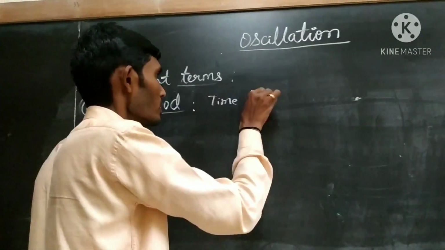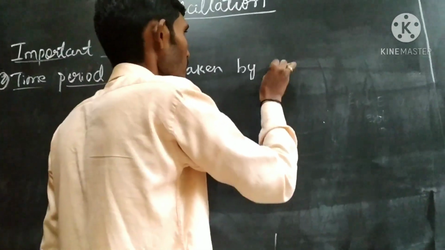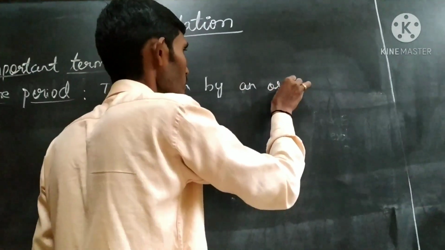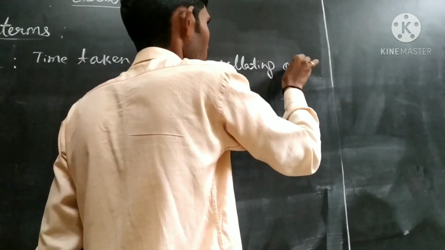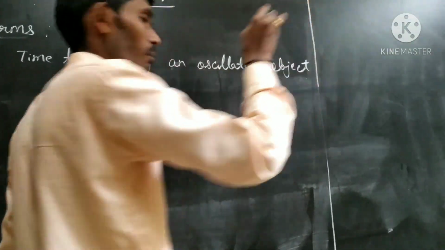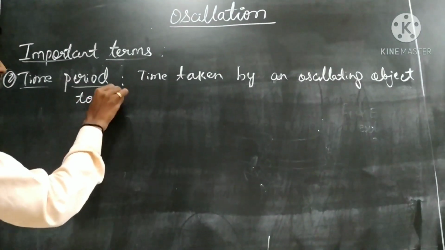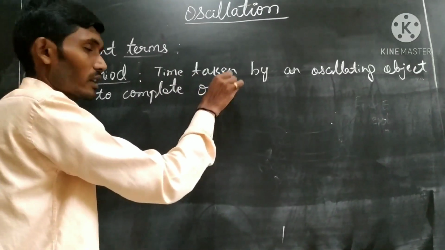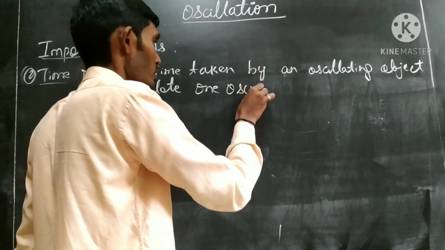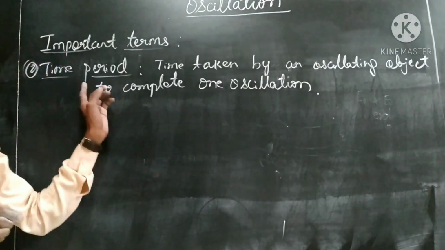Time period is the time taken by an oscillating object to complete one oscillation. That is the time period.